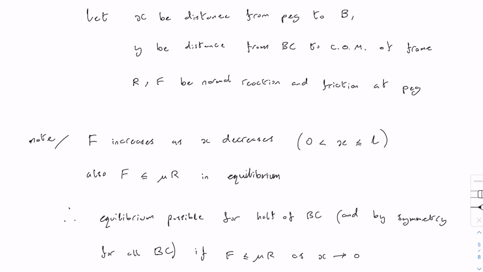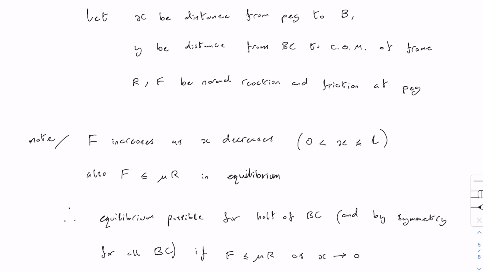So what I've done on the next page is just to explain those definitions, and then to make a note of the main argument, which is that, as we said, the friction increases as the distance between the peg and the vertex decreases. And notice the range here of x being between 0 and L, whereas the length of BC is 2L, because by the symmetry of the triangle, if the argument holds for one half of the triangle, it must hold for the other half as well.